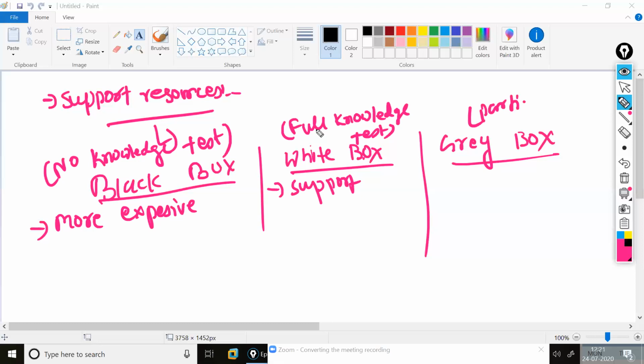If I give the examples, if I work on the white box, support will be provided from the organization.